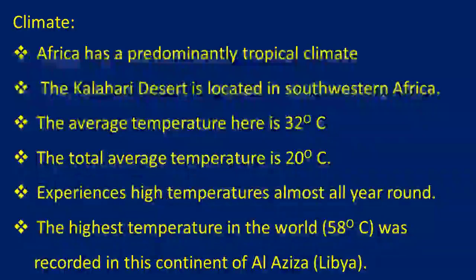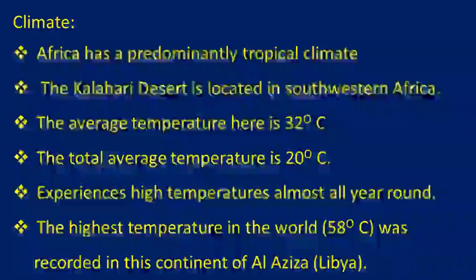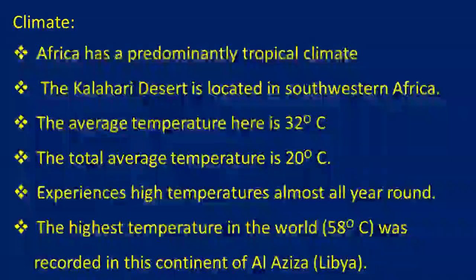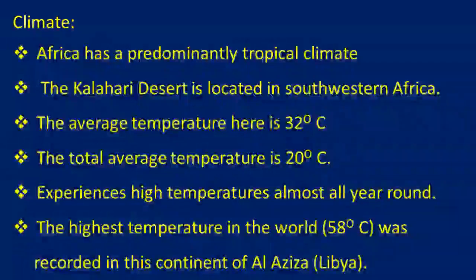Climate wise, if you see, Africa, as we know, is spread almost across the hemisphere, so tropical climate, whereas we can see very hot climate. There is another desert also, the Kalahari Desert, which is towards the southwestern part of Africa. Average temperature we can see is 32 degrees in the southwestern part of Africa, whereas the total average temperature of the continent is 20 degrees centigrade.